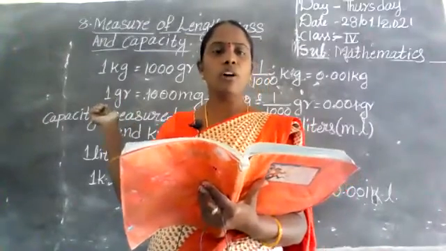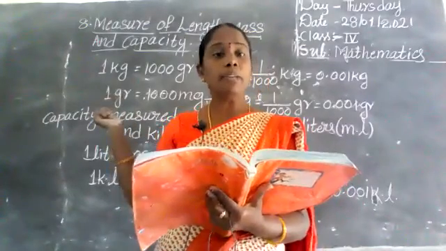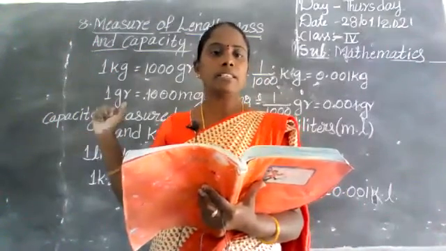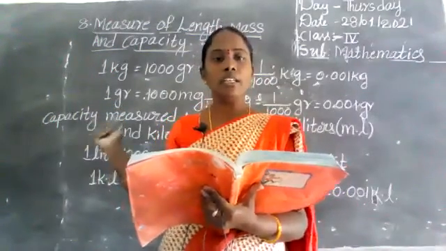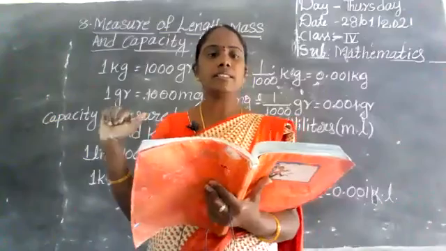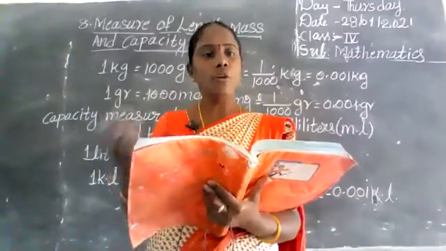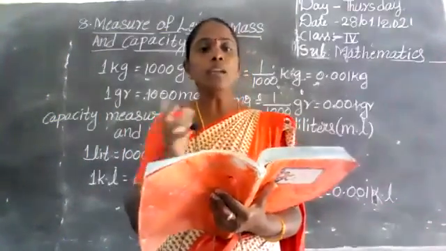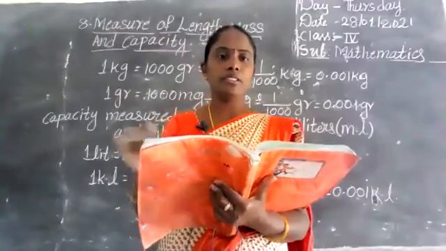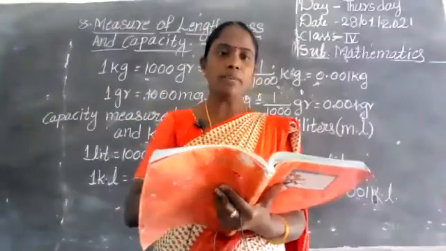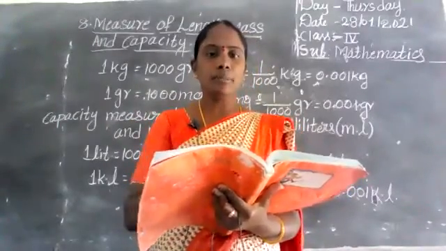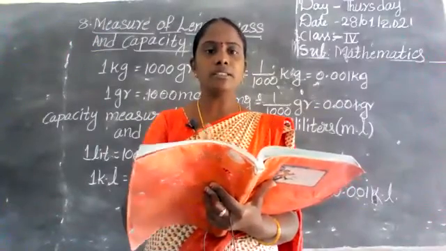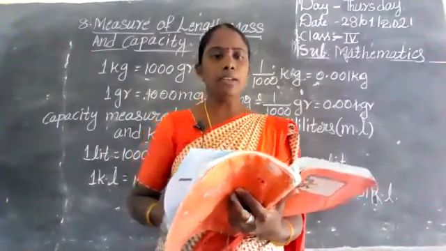1 kilogram equals how many grams, and 1 gram equals how many milligrams. Next, 1 liter equals how many milliliters. 1 kiloliter equals how many liters. 1 meter equals how many centimeters. 1 kilometer equals how many meters, I also said now. From that you have to complete these three bits. First bit is true or false, and second and third bits are fill in the blanks. Complete, children. Okay?